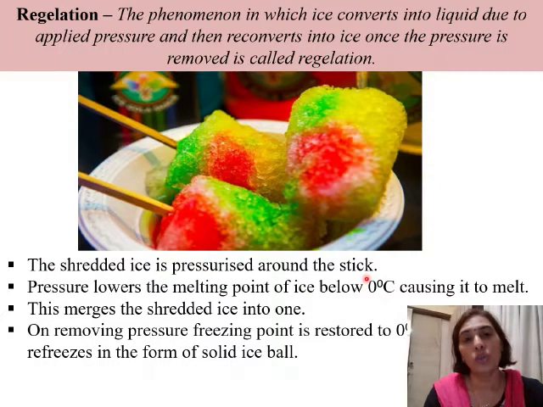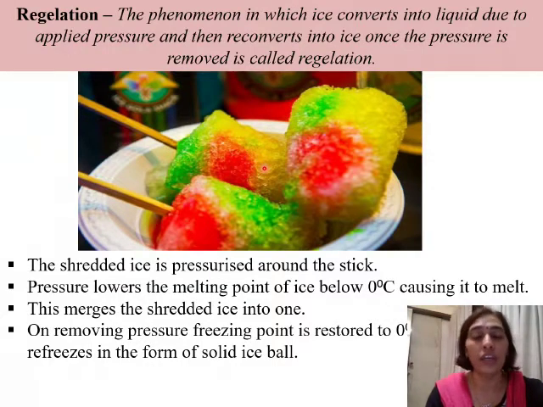around a stick. So the person who is making the ice ball has a thick slab of ice with him, and he puts the slab onto his shredding machine, and finally the slab of ice gets converted into very fine shredded ice. Then what does he do? He takes a small wooden stick and a handful of this shredded ice into his hands, and he then presses it around the stick. He applies pressure on the handful of shredded ice which he has taken.